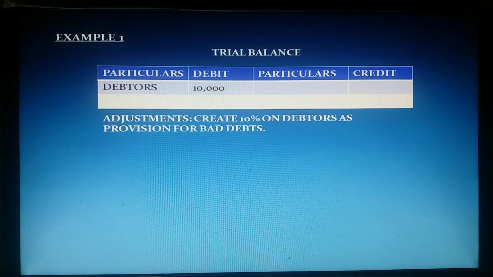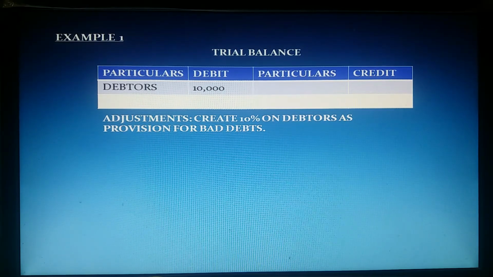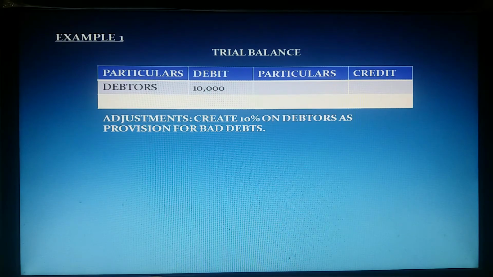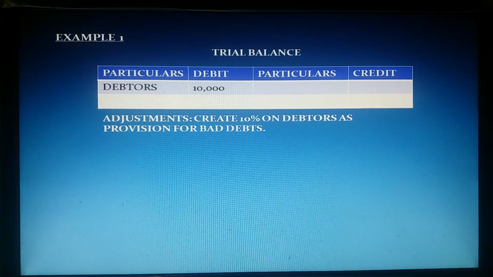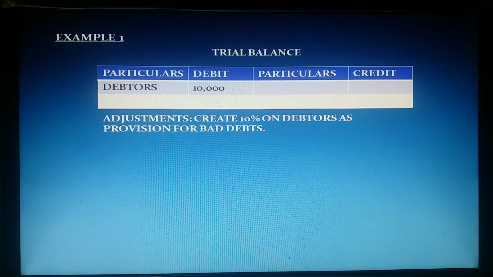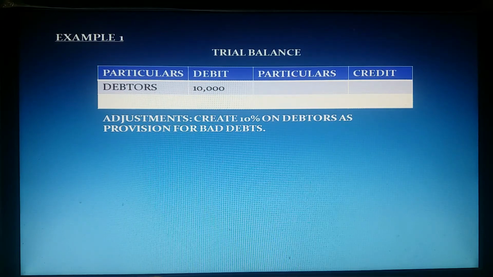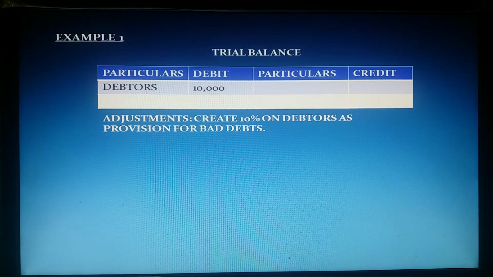So regarding provision for bad debts, there are different cases in final accounts. Sometimes provision for bad debt may be given in the trial balance only. Sometimes PBD may be given only in the adjustments. Sometimes it will be given in both the trial balance and the adjustments. In each case, how to show the provision for bad debt amount in final accounts, with some examples I am explaining this point.